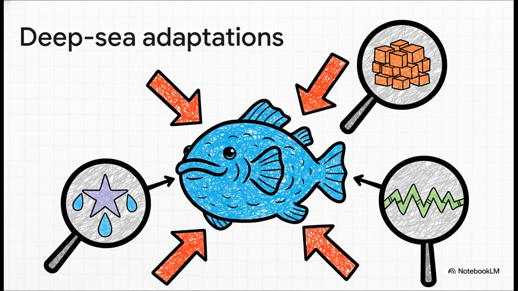For instance, they accumulate a molecule called TMAO, which acts as a structural anchor for water molecules so their proteins don't get crushed. They literally alter their protein structure to have fewer internal cavities, meaning high-pressure water can't force its way in and unfold the molecule. They even increase their cellular membrane fluidity using unsaturated fatty acids with structural kinks, basically so their membranes don't freeze solid. This is pressure acting as a profoundly creative architectural force.